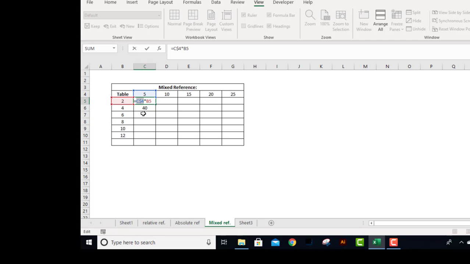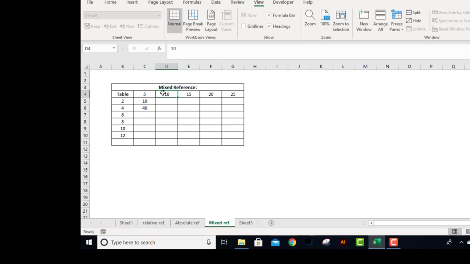Here you can see I am putting the dollar sign just before the row, not before the column, and B5 will become B6. That is perfectly fine, it should change. But when I copy and paste it towards the right, what will happen? This C4 will become D4, which is from this cell to this cell.